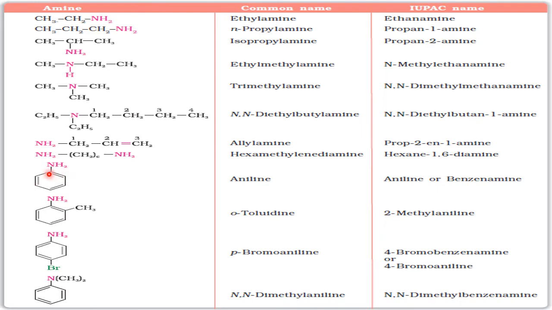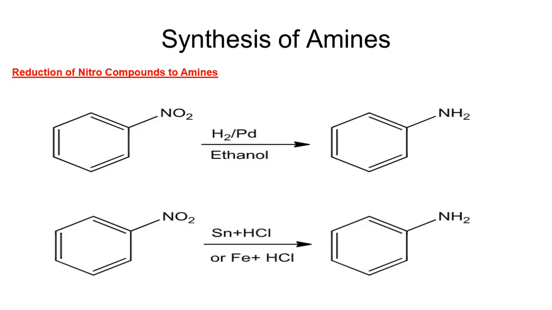Benzenamine, aniline, most famous aniline, and so on. Orthotoluidine, para-bromoaniline, N,N-dimethylaniline, accordingly all these are named. Okay, kindly go through this chart. Now we go to the preparation part of the amines after understanding the introduction.